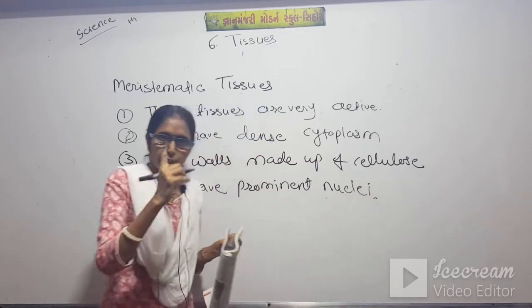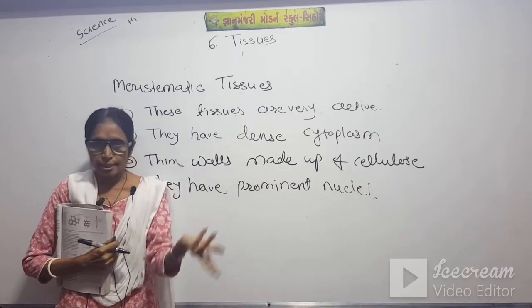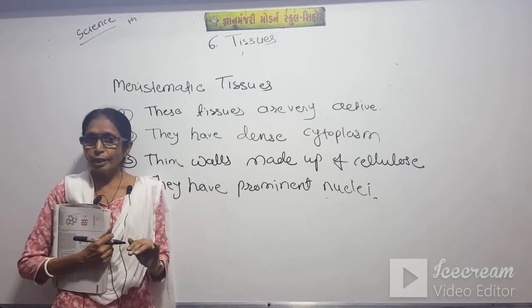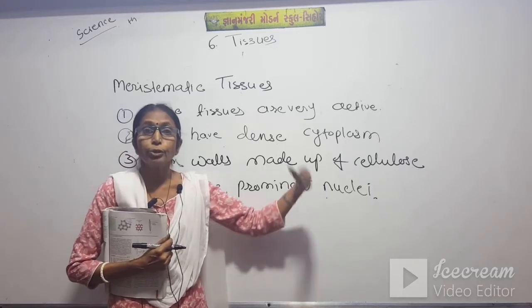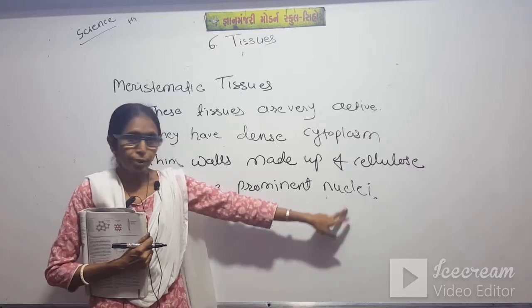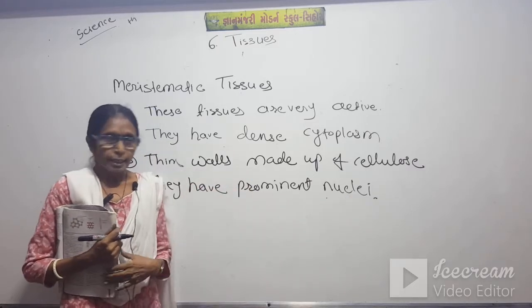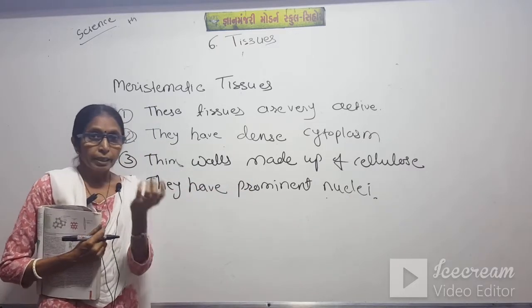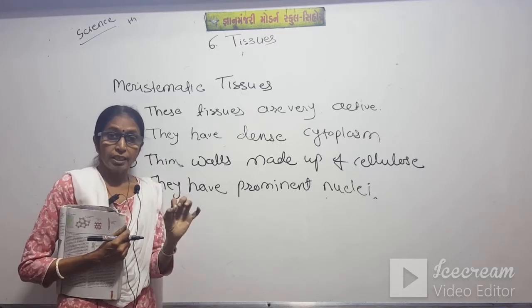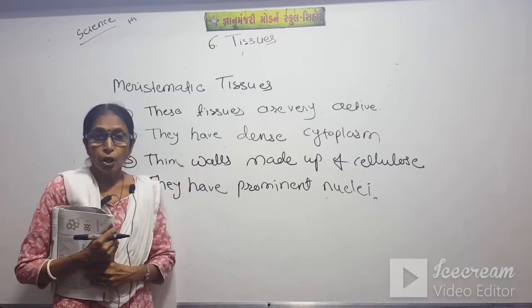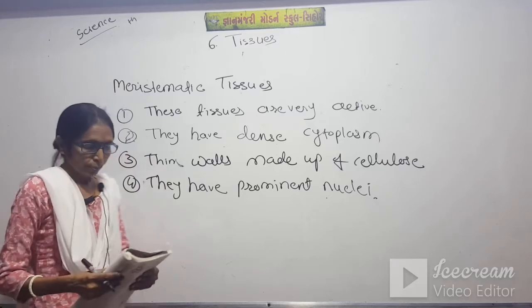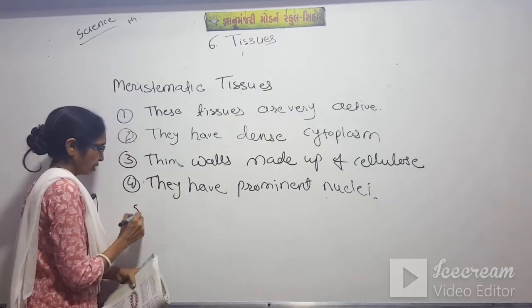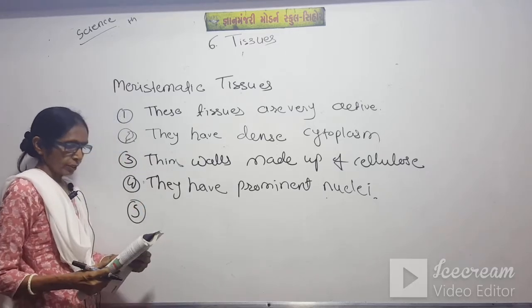One is singular, nucleus. More than one nucleus is called nuclei. It is in the plural form, nothing else. So prominent means it is seen in the central part of the cell, having the particular function.